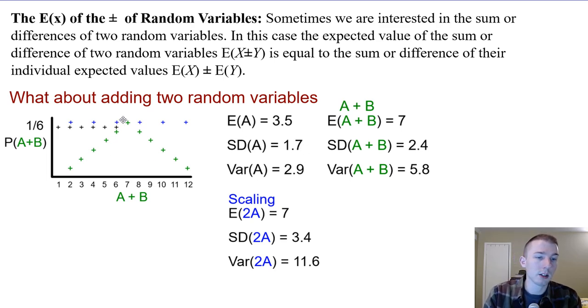But whenever we add or subtract them, it's not the same equal probabilities like we would have if we were doubling them. Now it's going to kind of regress back towards the mean, in a sense, and we have this triangular distribution showing up and the Pythagorean theorem of statistics. What's kind of cool about that is the variations add, like we just said. So 2.9 plus the 2.9 from the two random events would give us a total amount of variation of 5.8.